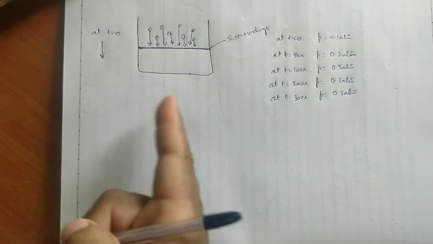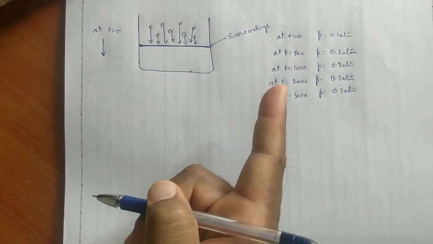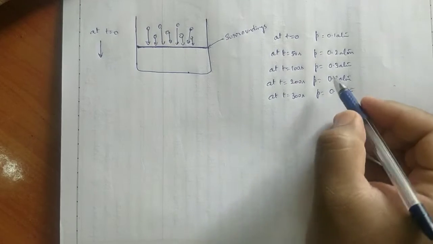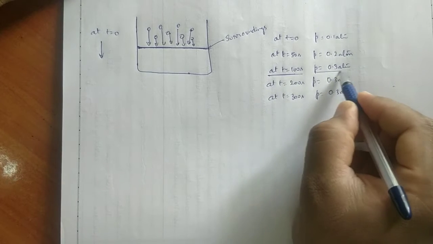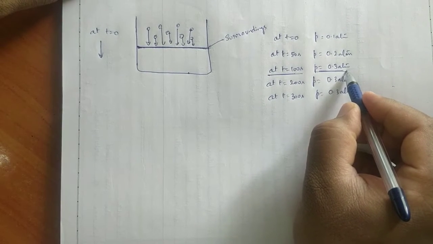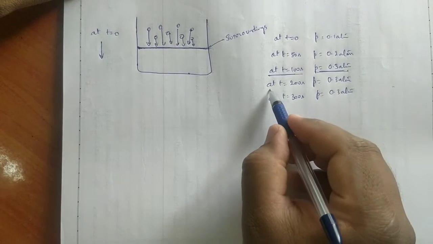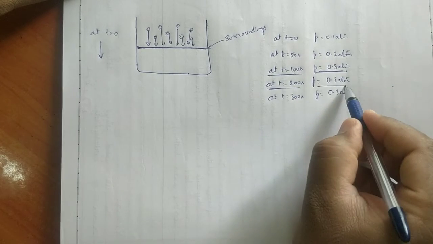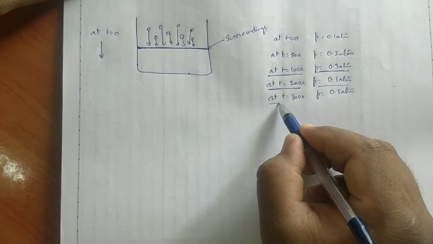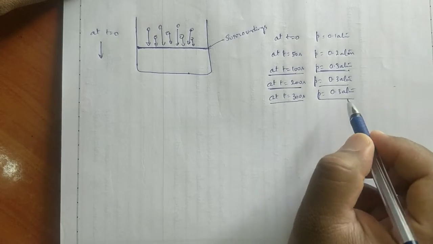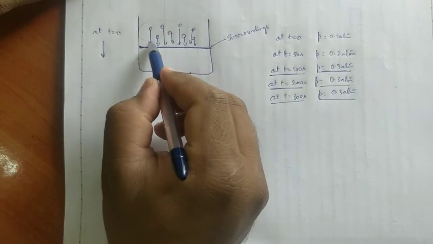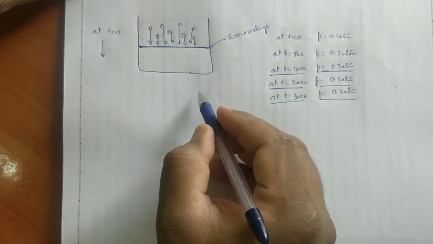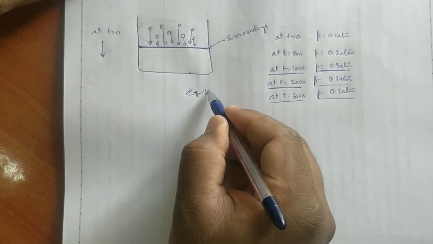I have already explained this type of thing. After some time, at time t equal to 100 seconds, what is the pressure? It increased up to 0.3 atmospheres. At 200 seconds, the pressure has not changed at all. Even at 300 seconds, the pressure has not changed at all. What is the meaning of the pressure not changing? It means the gaseous particles and liquid particles are said to be in equilibrium.